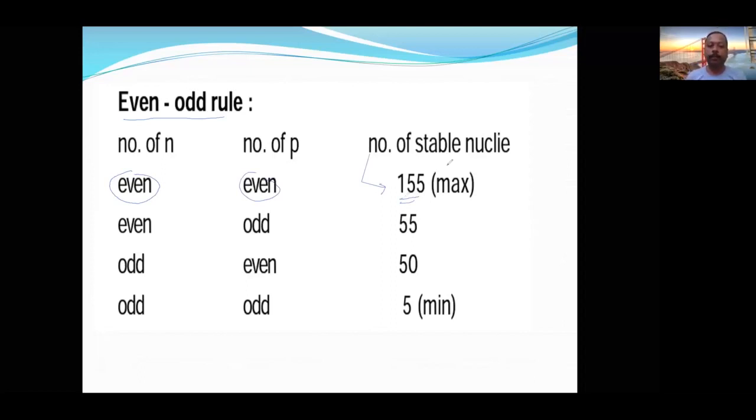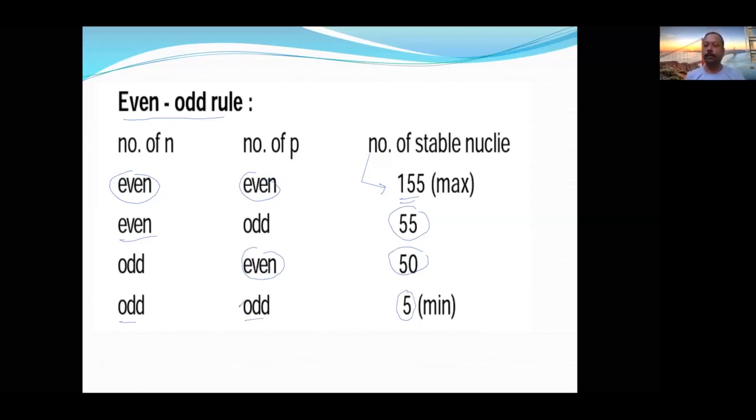That is the maximum. These are also stable: 55 nuclei are stable just because they have an even number of neutrons, and 15 nuclei are stable because they have an even number of protons. 5 nuclei are unstable because they have both an odd number of neutrons and an odd number of protons. This is also one way of explaining the instability.